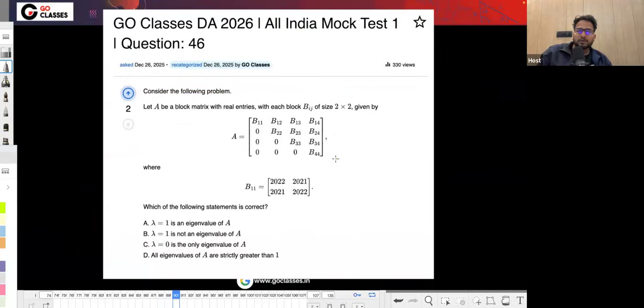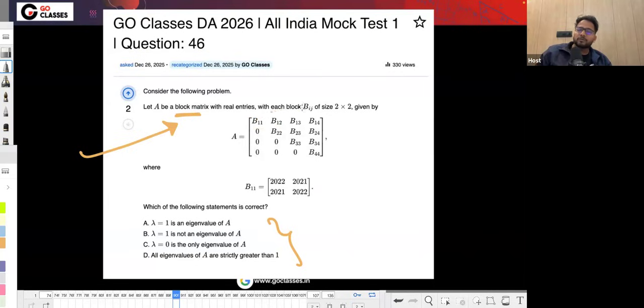For this question, they are basically asking whether lambda equal to 1 is an eigenvalue or not. The options are: lambda equal to 1 is an eigenvalue, lambda equal to 1 is not an eigenvalue, lambda equal to 0 is the only eigenvalue, all the eigenvalues are strictly greater than 1. So the question is intending to ask whether lambda equal to 1 is an eigenvalue or not. This is called a block matrix. These blocks are themselves matrices, and the term block matrix has been used in the official GATE DA syllabus. In the linear algebra section of the syllabus they have written block matrix. So that's why we have put this question.